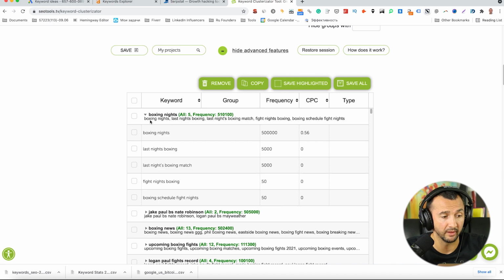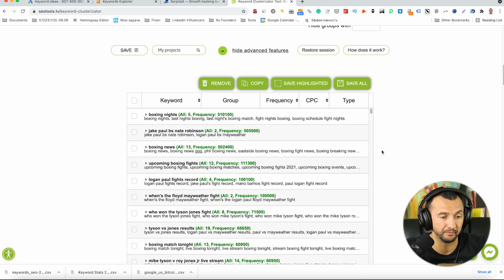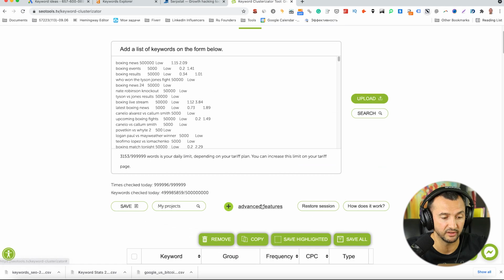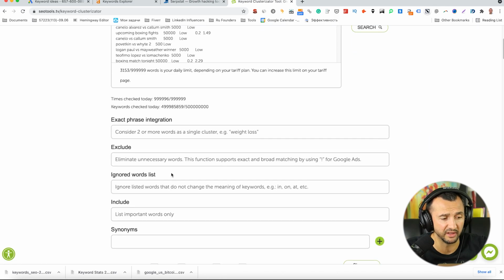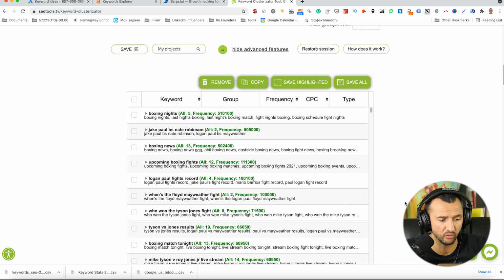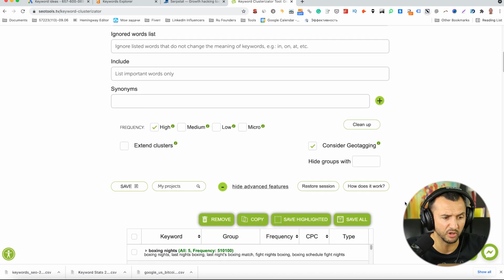Just check them out. And if you want to combine some keywords together, just click advanced features one more time and combine, exclude, or for example, if you don't want to have keywords like free, or if you don't like, for example, Logan Paul.